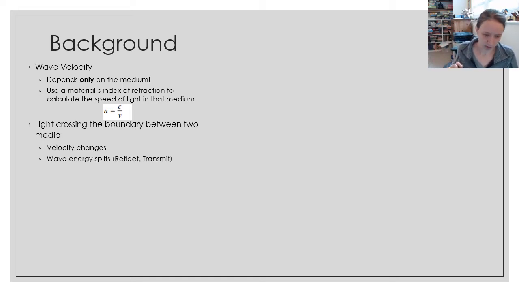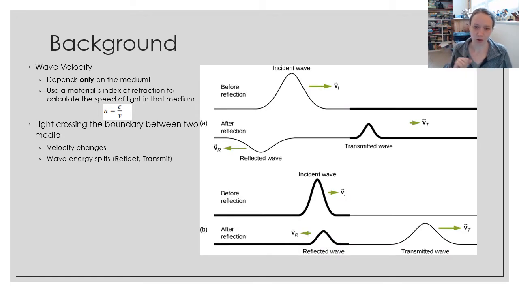The other thing that happens is that the wave energy actually splits every time we go through a boundary, and that's pretty critical when it comes to talking about reflection and refraction. We end up with two primary waves that we care about in this class, known as the reflected wave and the transmitted wave. You would see this even in a string, like if you have two strings connected to each other, like I've shown in this image, a light string and a heavy string. That knot in between them would be the boundary.